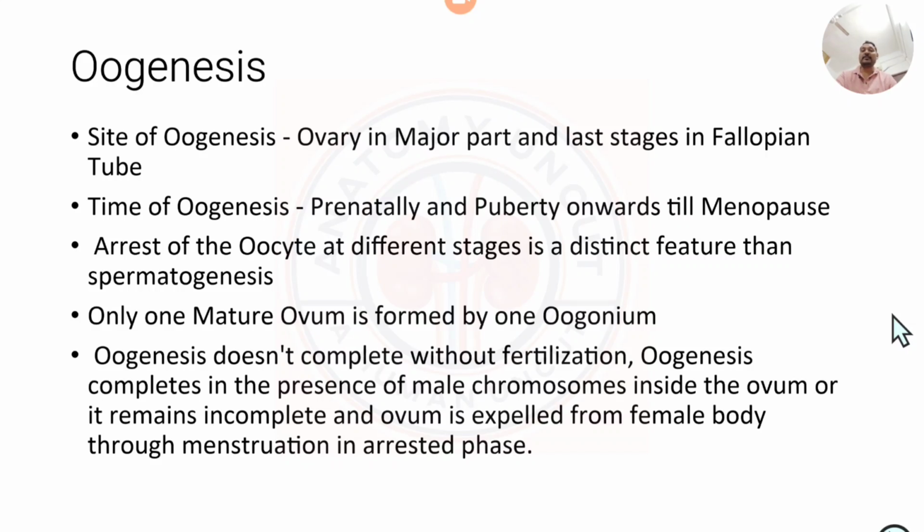So now the recent books are mentioning that even the oogonia or spermatogonia or the primary primordial germ cells are derived from the epiblast via yolk sac, and the wall of the yolk sac by the amoeboid movement they will come into the places where the gonads have to be developed later on. So they are going to be residing there. In case of female, they'll be sitting in the ovary. In case of males, they'll be sitting in the testis, and the testis comes out for various reasons in the males, but the ovary remains in the pelvis.